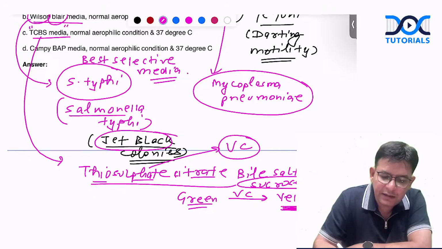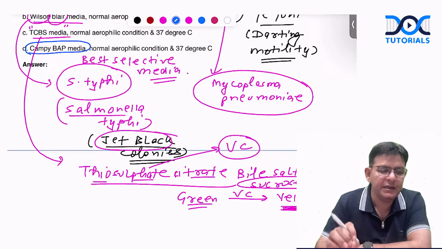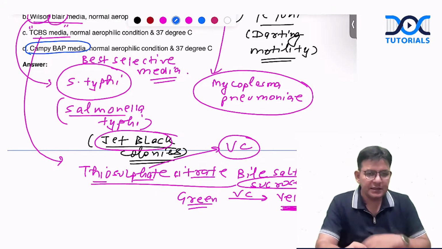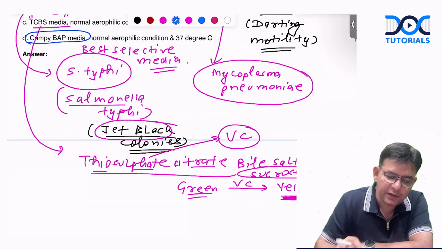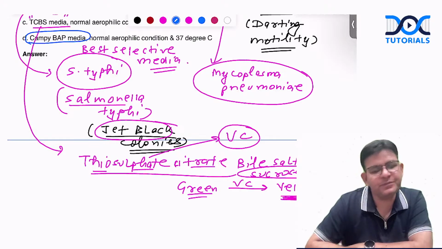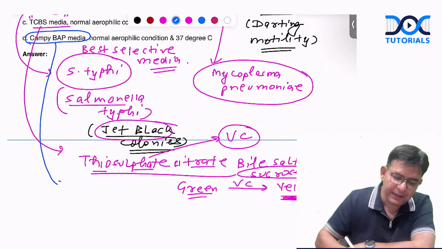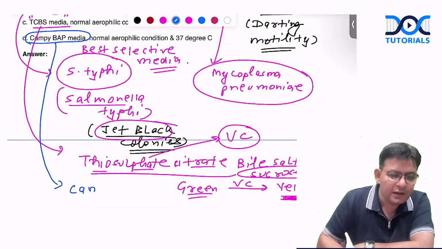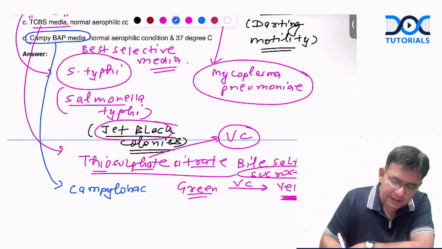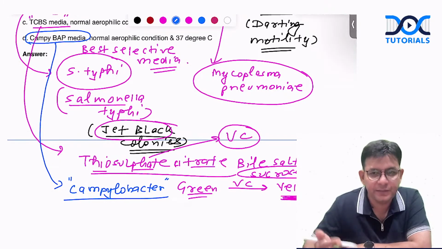Now, guys, can you tell me, in the comment section, what the Campylobacter media is used for? Let's see how many answers. Nobody answered yet. Khyati, Pooja, SS, tell me. The Campylobacter media is also for Campylobacter. And those medias which are for Campylobacter are also for Helicobacter. Remember this also.